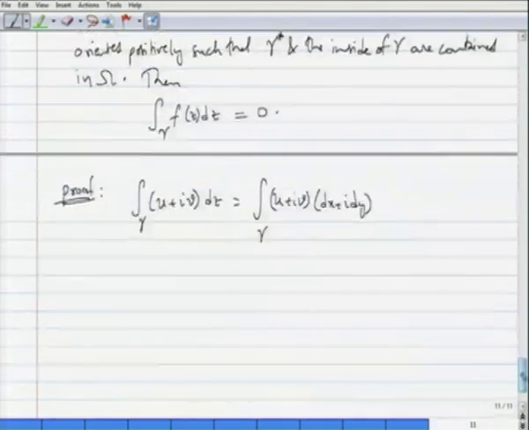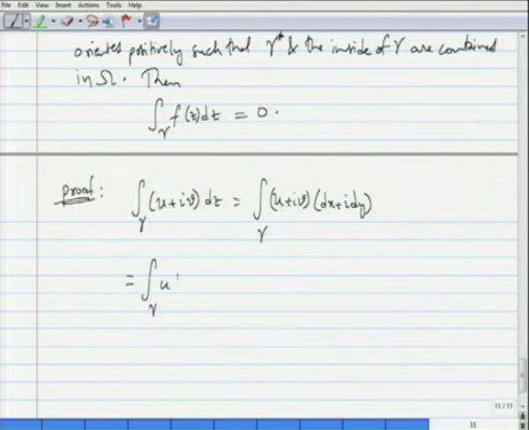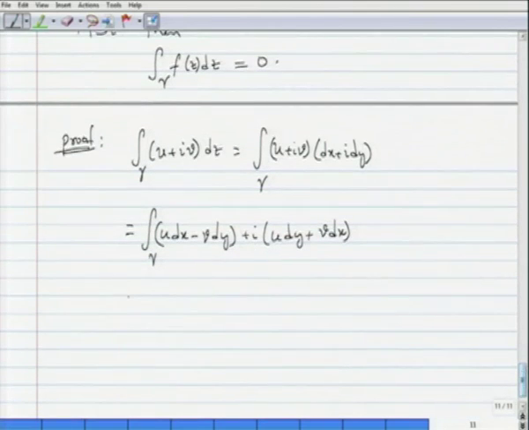And this gives us the integration over gamma of u dx minus v dy, plus I times u dy plus v dx. And by the way we define these contour integrals, this is nothing but the integration over gamma of u dx minus v dy, plus I times the integration over gamma of u dy plus v dx.